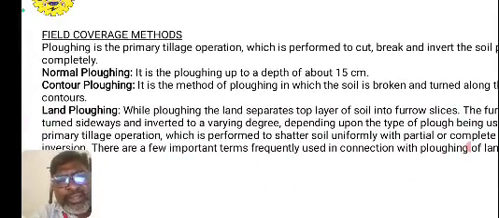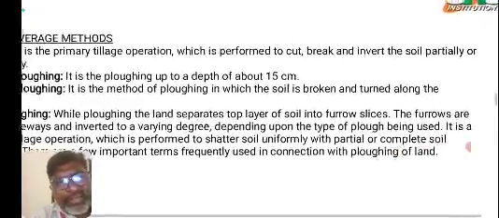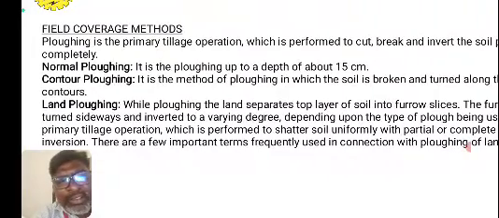And to say about the field coverage methods, plowing is the primary tillage operation which is performed to cut, break and invert the soil partially or completely. In case of normal plowing, it's plowing up to a depth of about 15 centimeters.